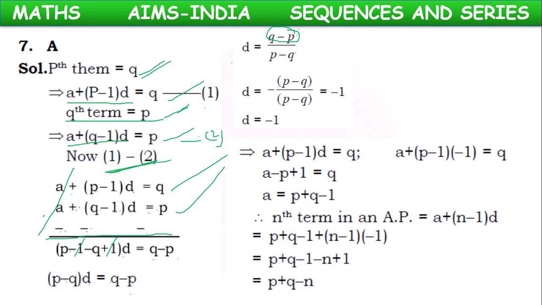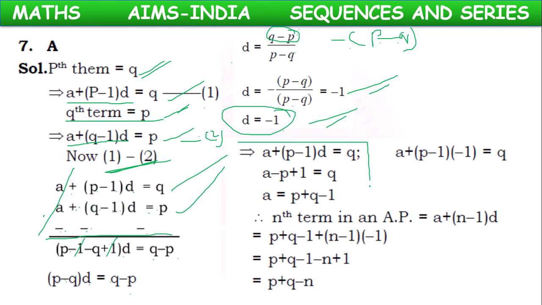Or this one, we can take minus common and we can reverse the terms. Minus of P minus Q by P minus Q. Cancel, so minus 1. Now, D value we have got is minus 1. If we substitute this in the first equation, we will get A value.